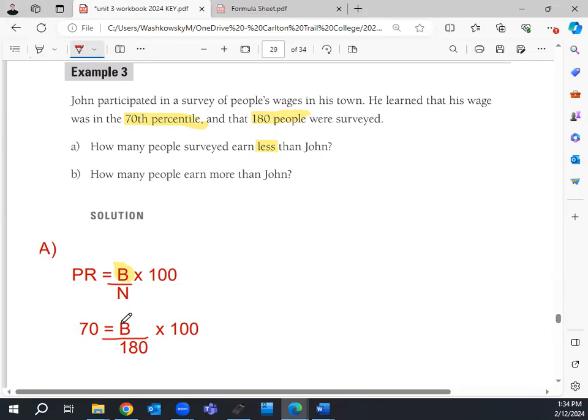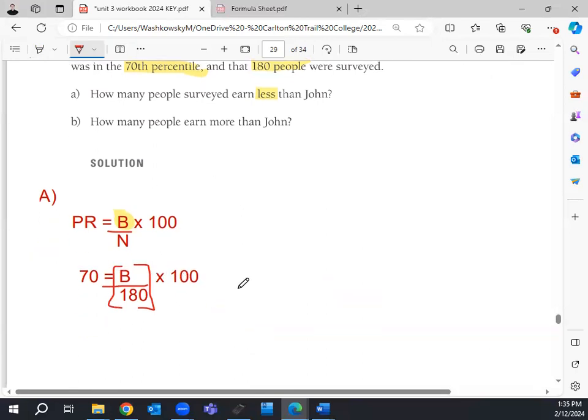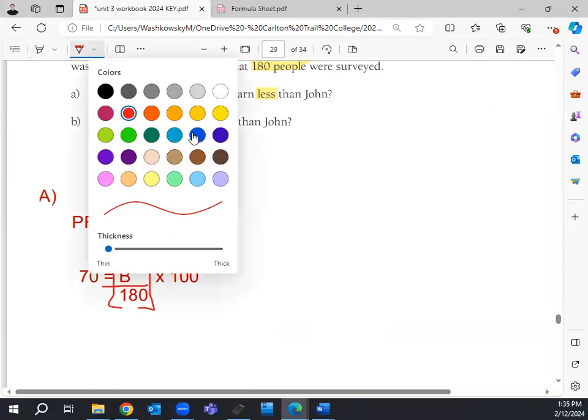So this is actually an algebra problem, right? I'm trying to get this B by itself. If B is by itself, it's going to tell me how many people earn less than him. So I've got to solve it that way. I'm looking at what the B is attached to. I can see my B is on the top of a fraction, which is good, but it's still attached to this fraction. We always work from the outside in when we're working with algebra. So I need to get rid of the most outside thing, which is this 100. So I've got to do the opposite. I've got to divide both sides here by 100.